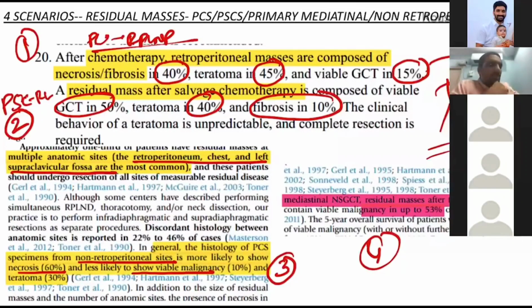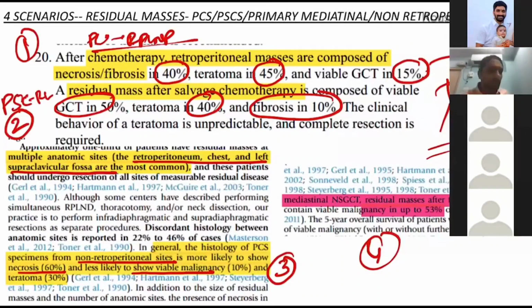Do you know that this is a very frequently asked MCQ: percentages of tumor necrosis and malignancy in a post-chemotherapy specimen? Are you aware that there is an MCQ on this? Yes, sir. Okay. Even in review also it is there. You have done an RPLND.